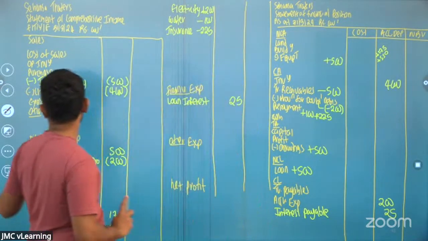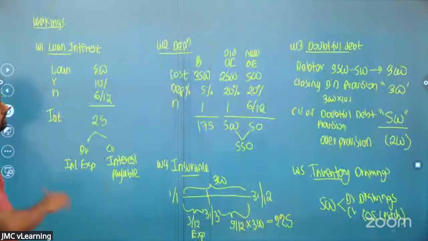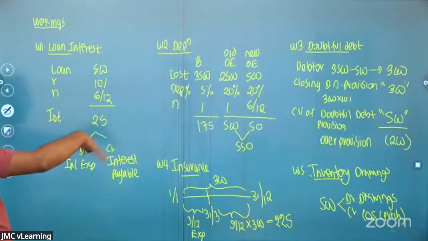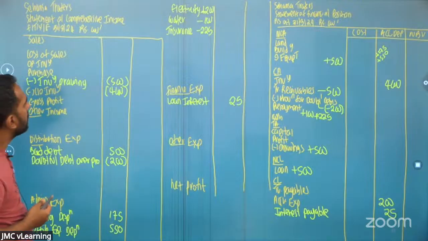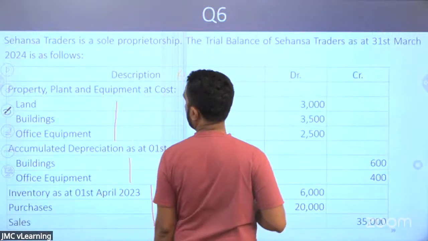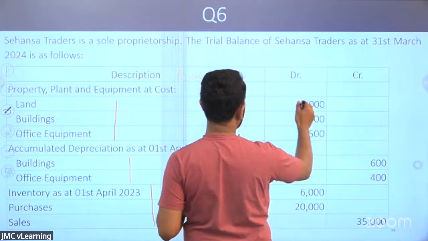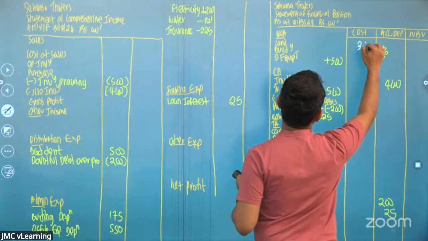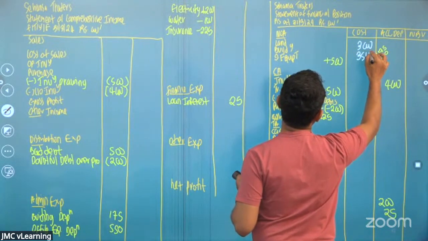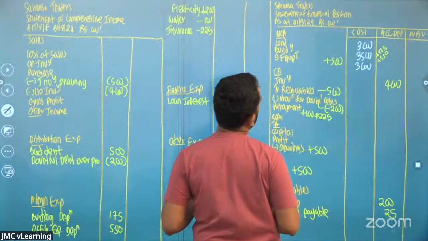Right. So we have done all the adjustments. These are the workings where you will be getting marks. So let me move on to the trial balance to pick the balances. Land value is 3,000, 2,500 plus 500 is 3,000.